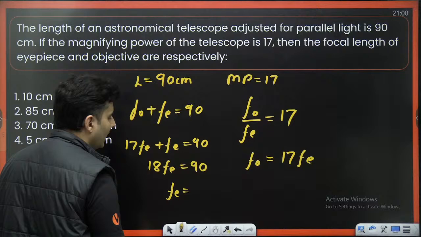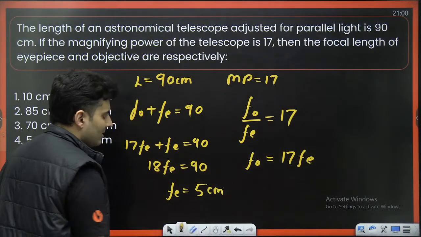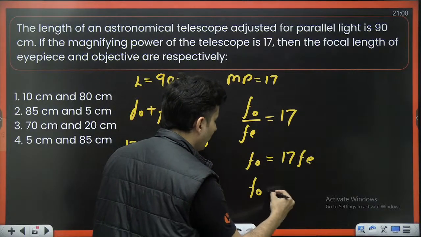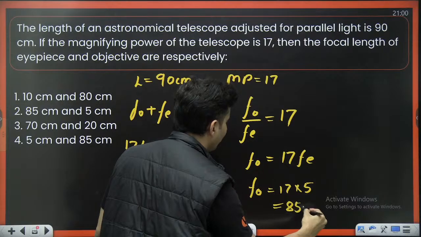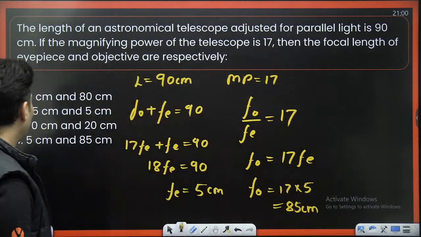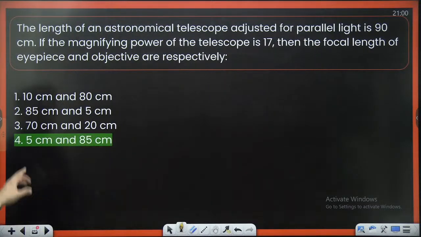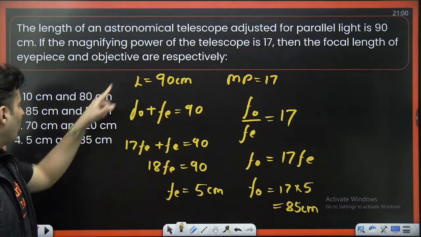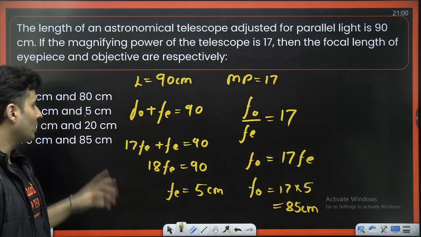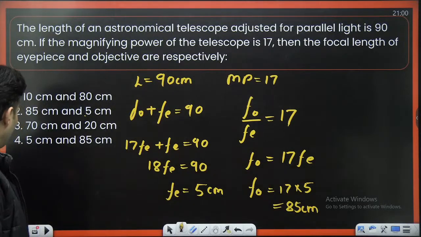So Fe, 18 fives are 90. So Fe is 5 centimeters and Fo is 17 times 5, which is 85 centimeters. So 5 and 85 centimeters, that should be the answer. Eyepiece is 5 centimeters, objective is 85, not 85 and 5, because that is not in the right order. So these kind of questions do come in the examination.